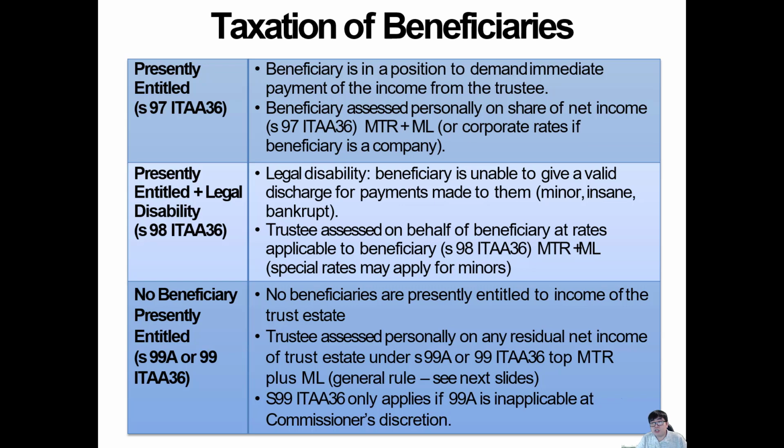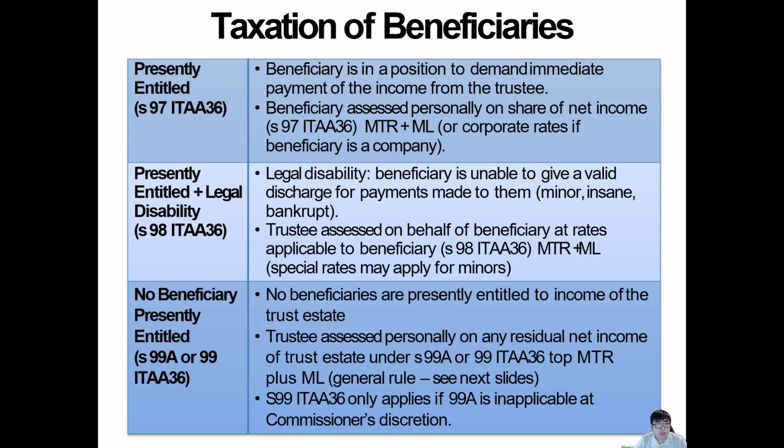This is not the ultimate one. Just because you can distribute the money to your kid, if your kid does not give consent for you to take the money back, or another way of saying it, you give them 18,200 but the kid refuses to give the money to you, they're allowed to do it. But if they have no right to do it, they're not principally entitled, and it's going to be complicated for you. The beneficiary will be assessed on net income if they're principally entitled. They're going to use the normal tax rate. So if you give them 18,200, they're not paying any tax, and that's the reason why people love the idea of a trust.